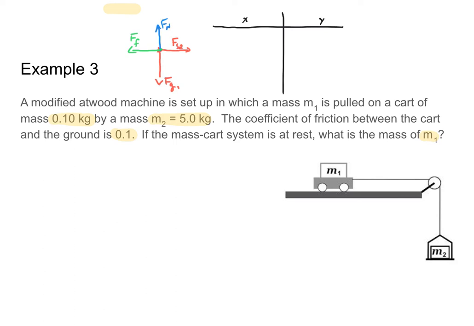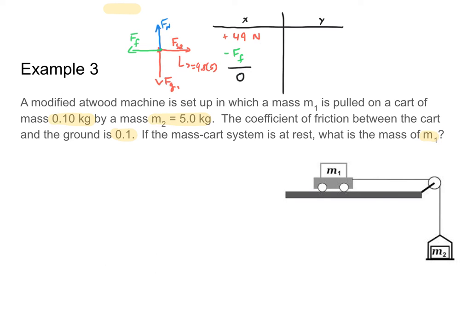So in the x direction, the gravitational force of mass 2. So I'm going to call that again Fg2, or going ahead and putting in numbers, I know that Fg2 is equal to m2 times gravity, or 9.8 times 5. I'm going to go ahead and do that here. Thus, I have a force of positive 49 newtons pulling my cart to the right. And I know that my frictional force is going to pull my cart to the left for a net force of 0 in the x direction.